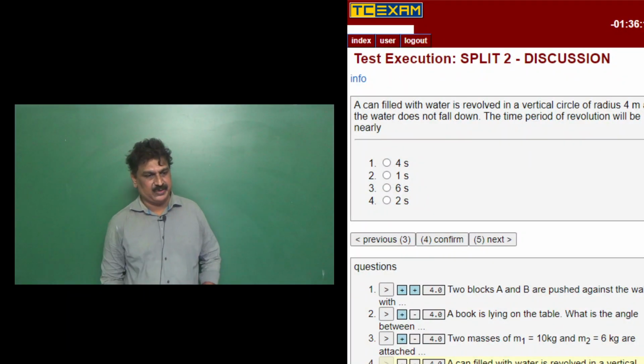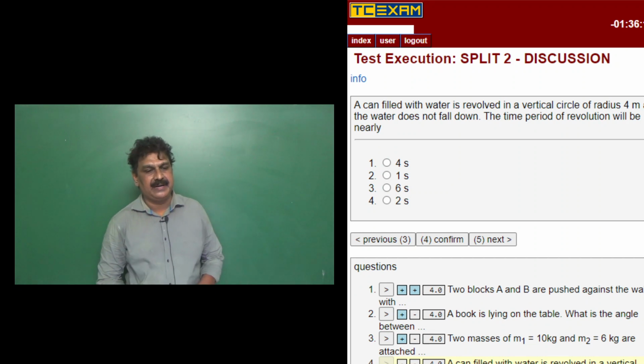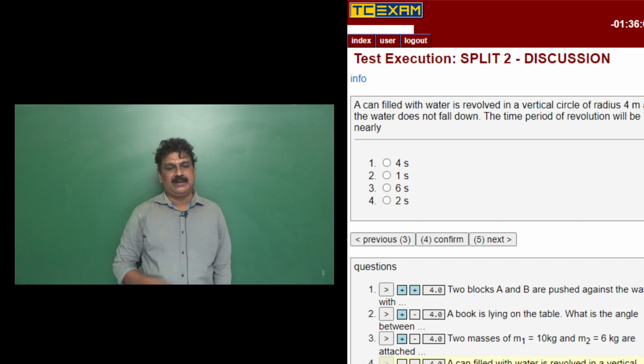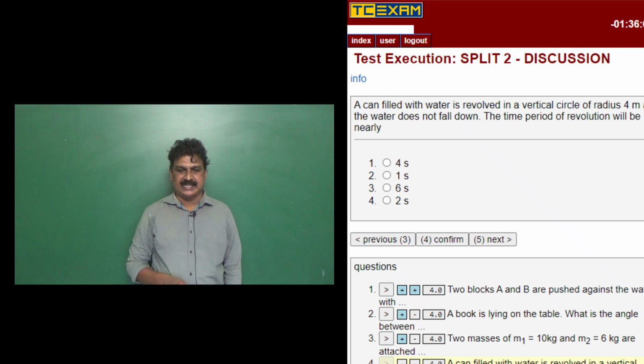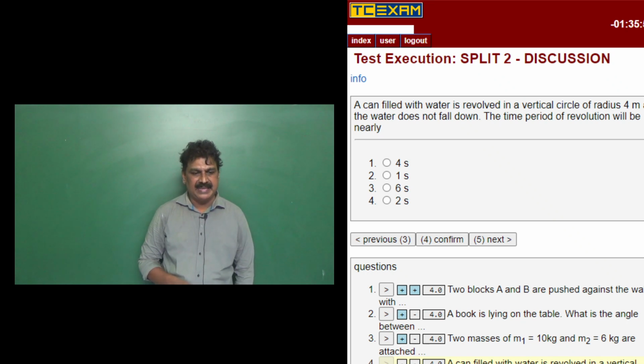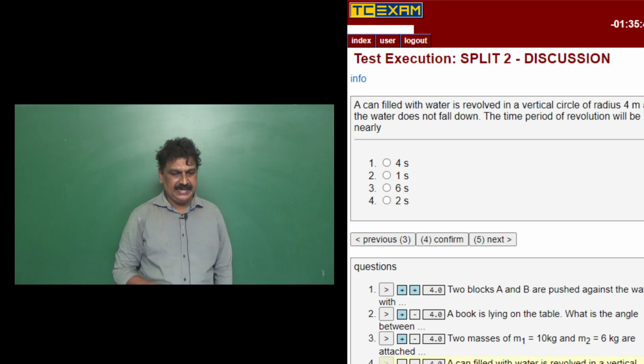Now, the next question. A can filled with water is revolved in a vertical circle of radius 4 meter, and the water does not fall down. The time period of revolution will be nearly 4 second, 1 second, 6 second and 2 second.